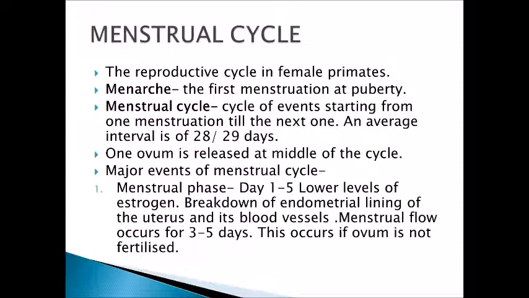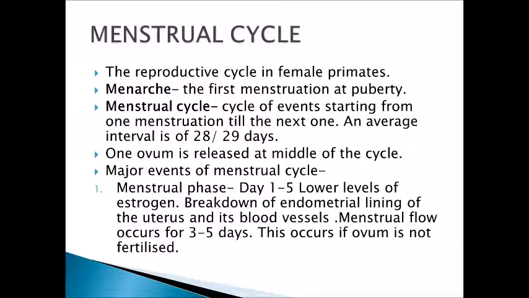The reproductive cycle in female primates is called the menstrual cycle. Menarche means the first menstruation at puberty. The menstrual cycle is the cycle of events starting from one menstruation till the next one.